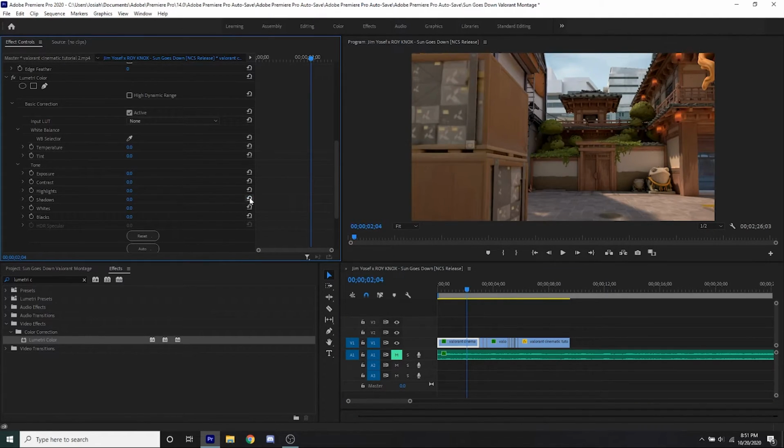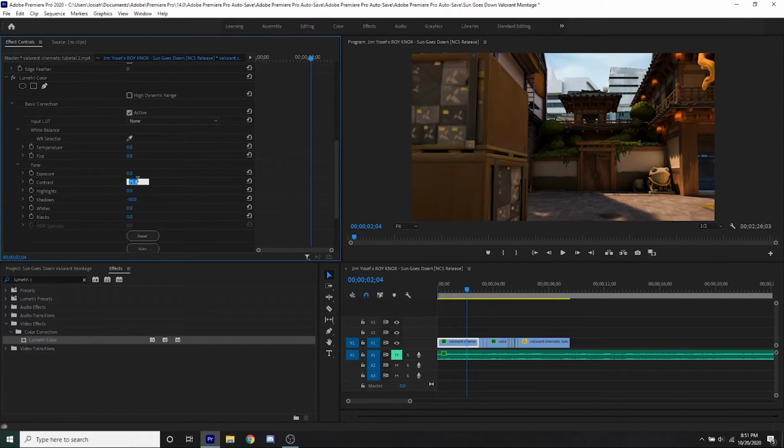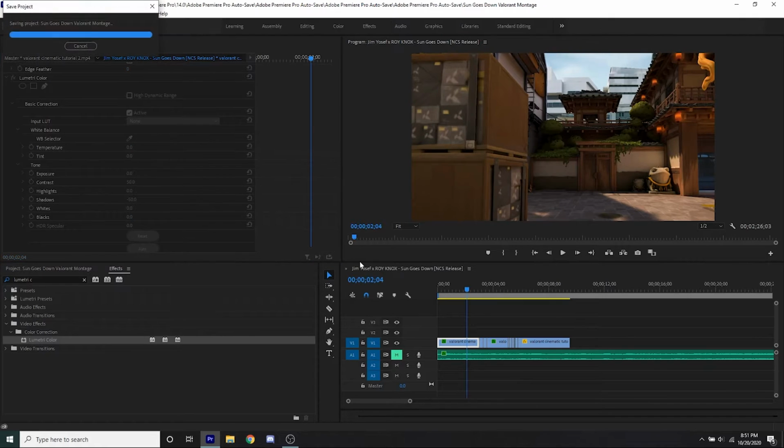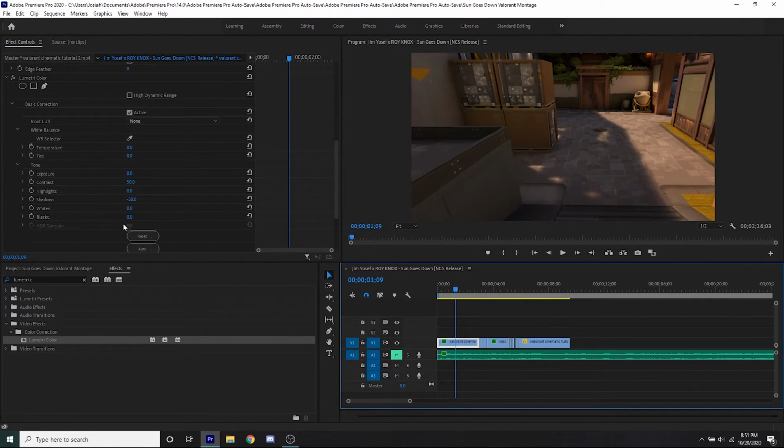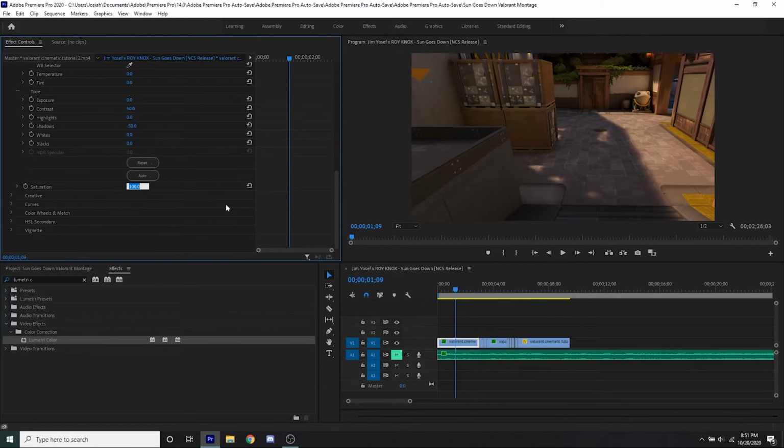This is how it looks normally, and this is after shadows. And then you want to have your contrast about 50 as well, because this adds some nice orangish color. Now add a little bit of saturation to make your thing look a little bit more orange.